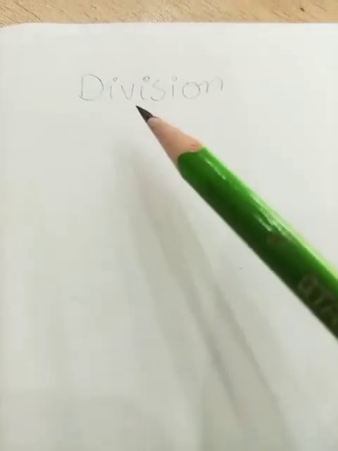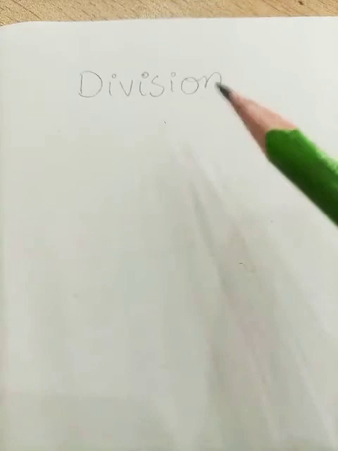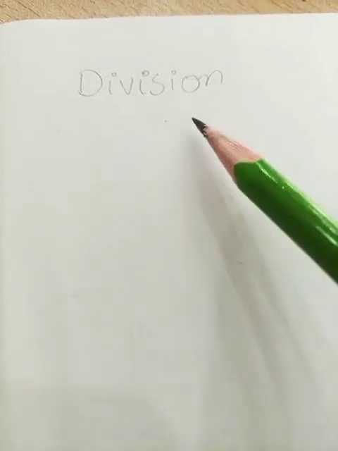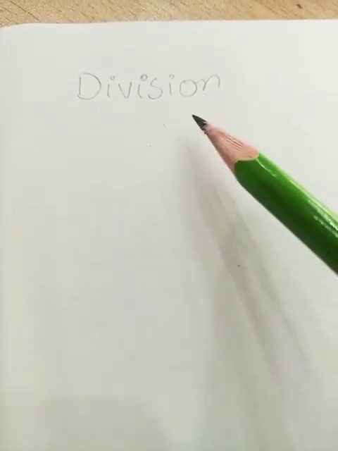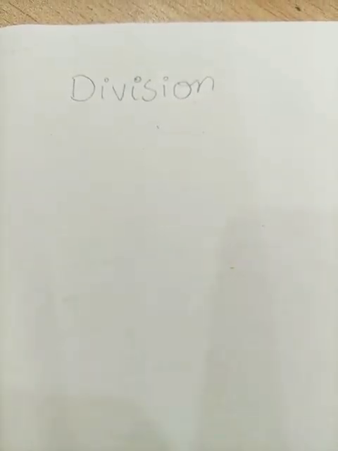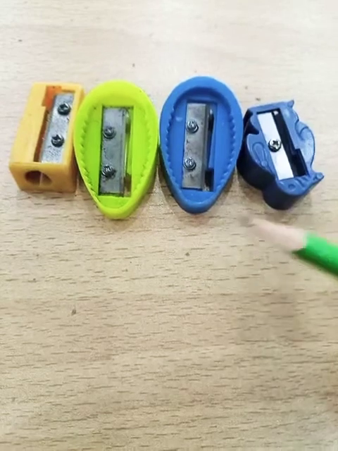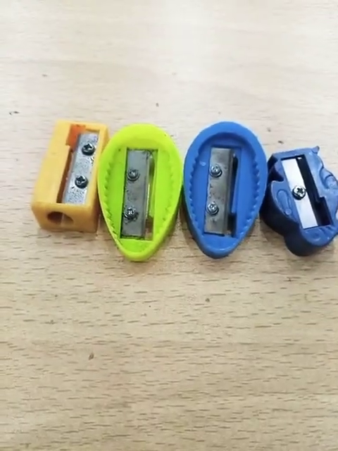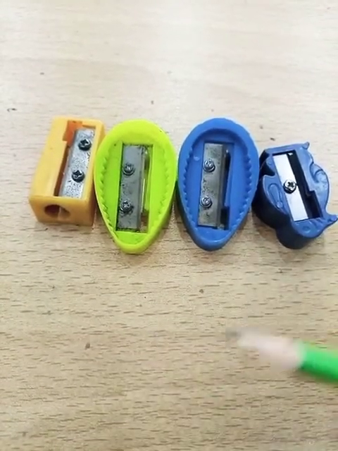Students, firstly you should know what is division. So students, division is sharing equally. If you are sharing the things equally, then that will be the division. If you are dividing the things between equal groups having equal numbers, that will be the division. For example, you have 4 sharpeners and you want to divide these sharpeners between your 2 friends, equally between 2 of your friends.